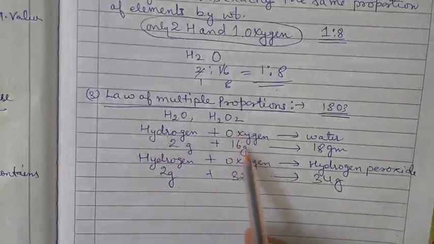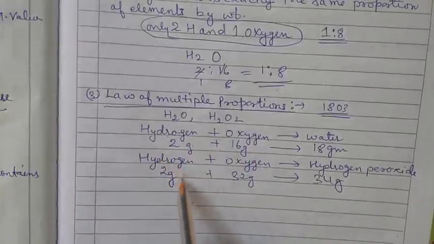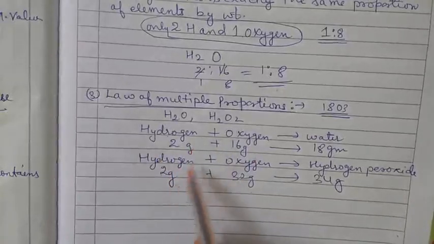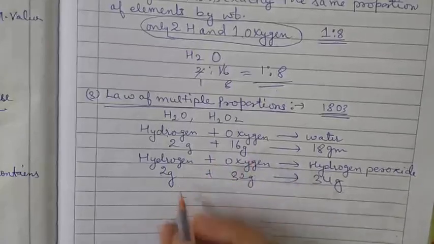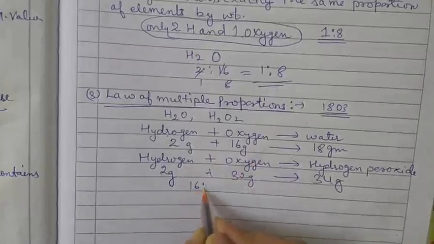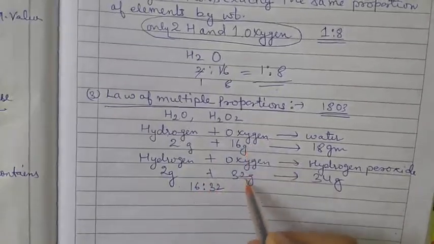So this is the fixed mass. Whenever the oxygen, one is 16 gram and another is 32 gram, combines with the fixed mass of hydrogen, that is 2 gram, they bear a simple ratio. The ratio is 16 to 32.